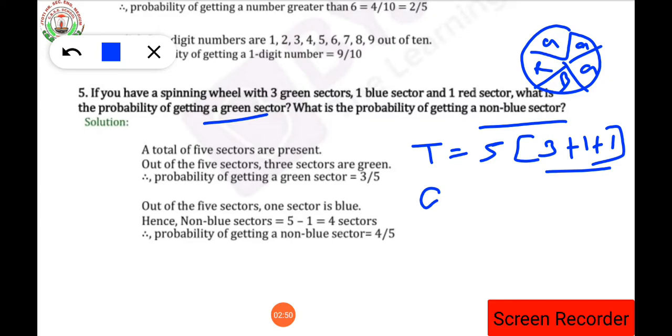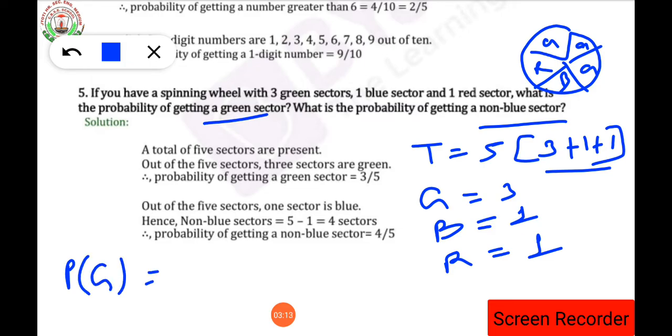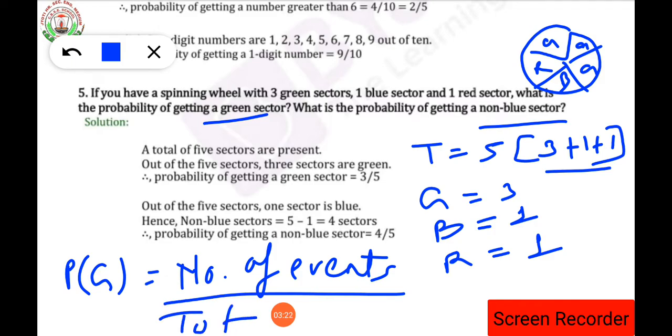Okay, so how many green sectors are there? 3 green sectors are there. How many blue sectors are there? 1 blue sector is there. And how many red sectors are there? 1 red sector is there. So what is the question asked here? It is asked to find the probability of getting a green sector. So what is the probability formula? Probability of getting a green sector is equal to number of events upon total number of events. This is the formula for probability, isn't it?